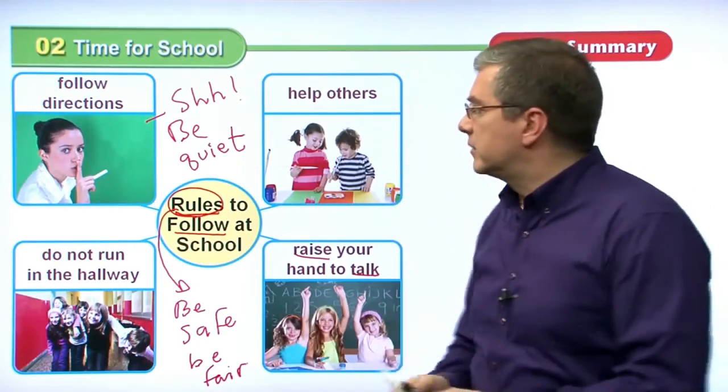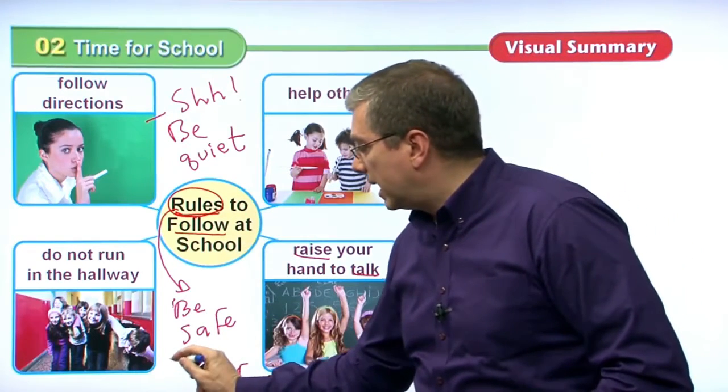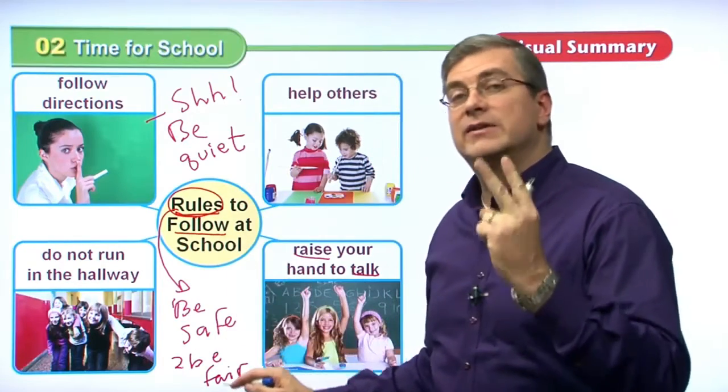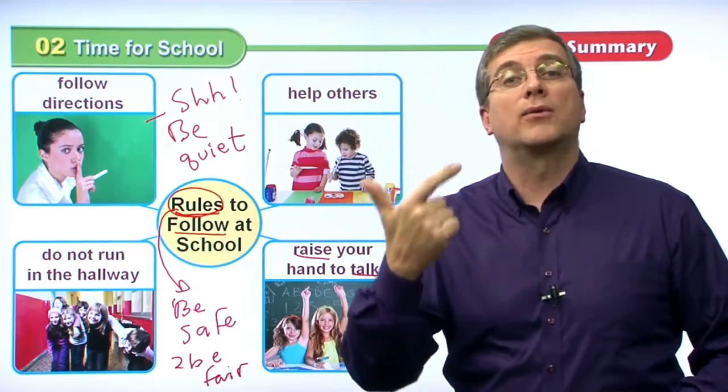So two main reasons why we follow rules at school. One is to be safe. Two is to be fair. So if we follow rules, we are safe and we are fair.